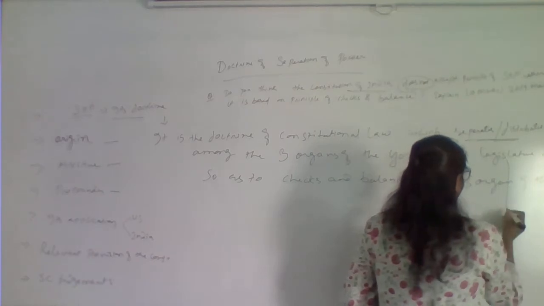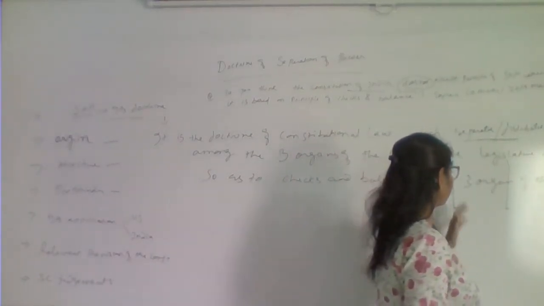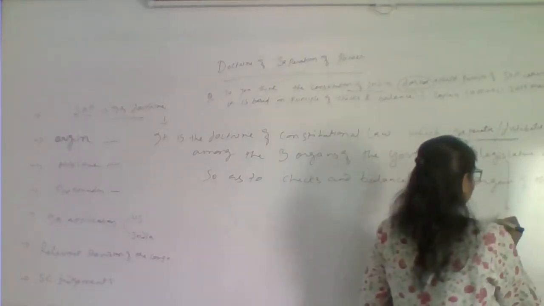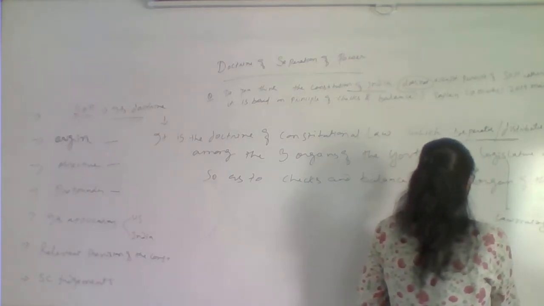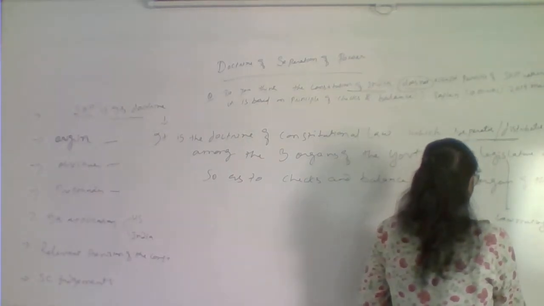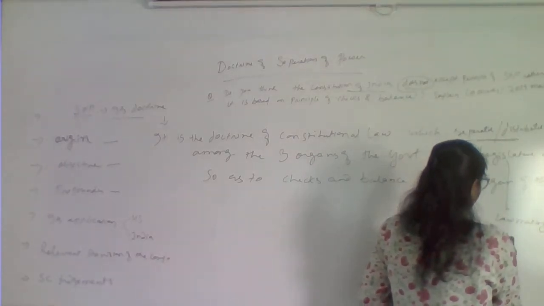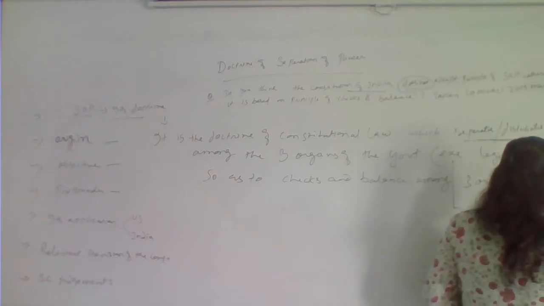So I hope you know what are the functions of each organ of the government: the executive, legislature and judiciary. The legislature, law making body; executive, the implementer of law; and then the judiciary, dispute settlement.